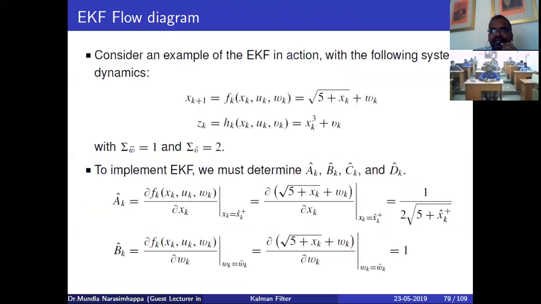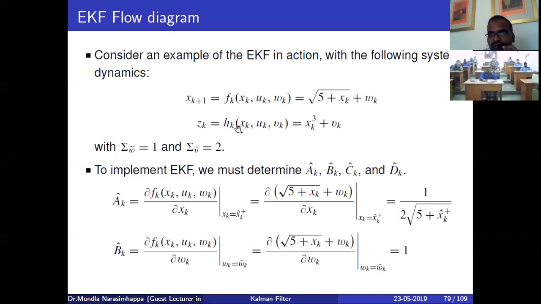Here you can see one example for the extended Kalman filter. I have two systems. Suppose x of k equals f of k, x of k plus u of k and omega k. So this is a completely nonlinear system equation, right? Here I have the equivalent, square root of 5 plus x of k plus omega k. If it does not satisfy the superposition principle, then we can say that the system is a non-linear system.